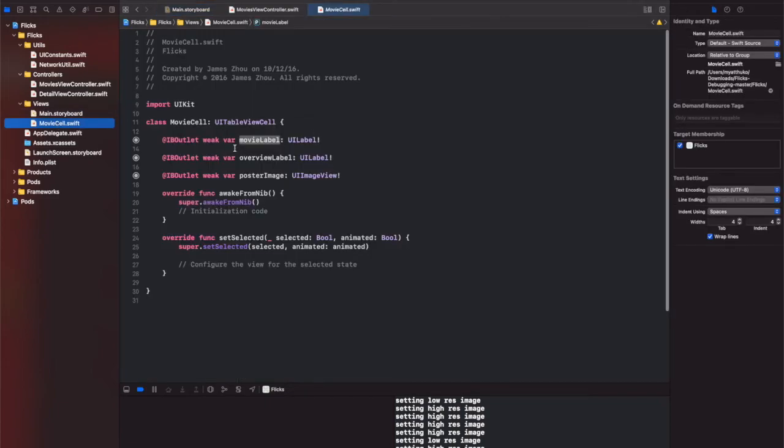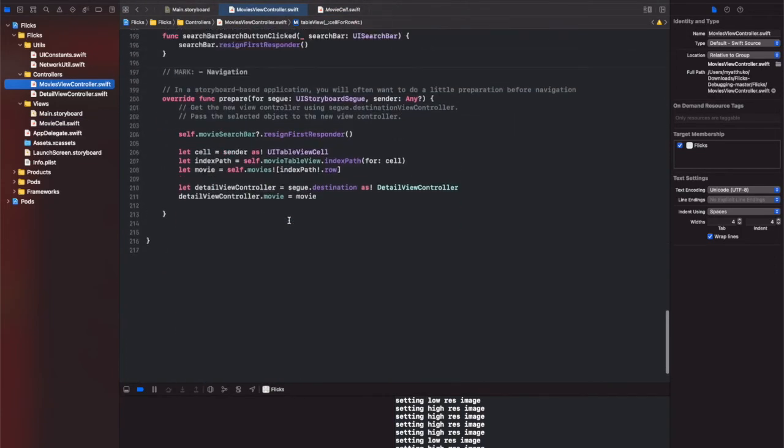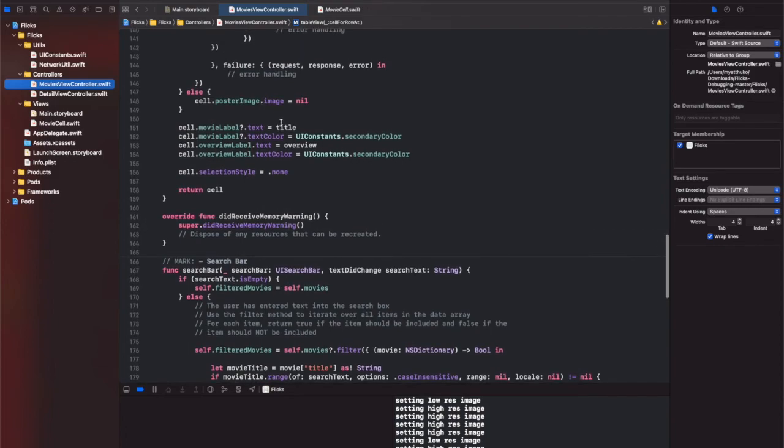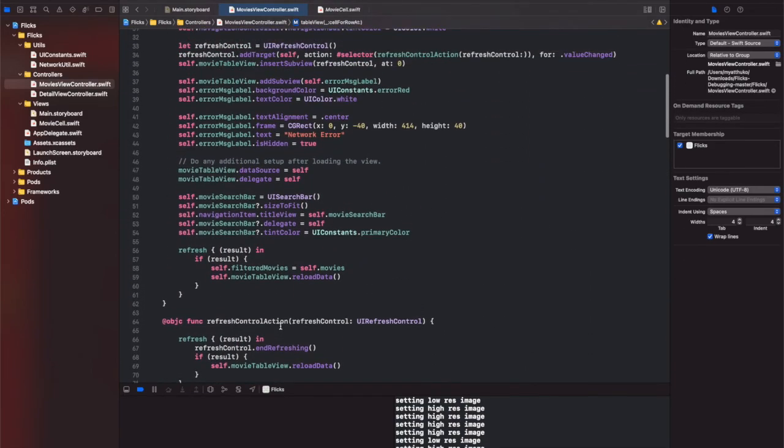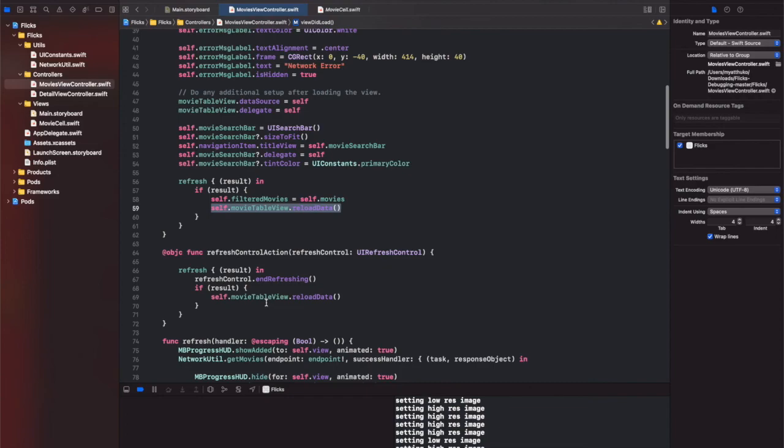And the third error is that even though we had this IBOutlet variable named movieLabel, when we tried to give the title, it says titleLabel instead of movieLabel. And the last error that we tackled is this part: the reload call was misplaced. It should call the reload function after the refresh, but it was calling before the refresh function, and so there's no data inside there.